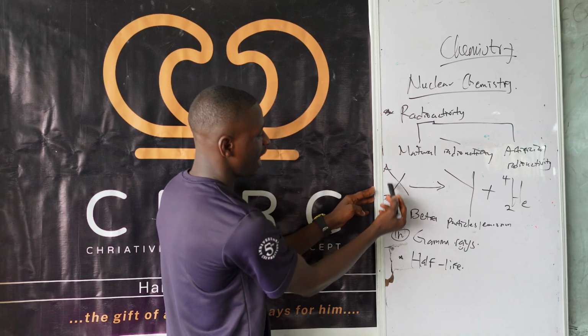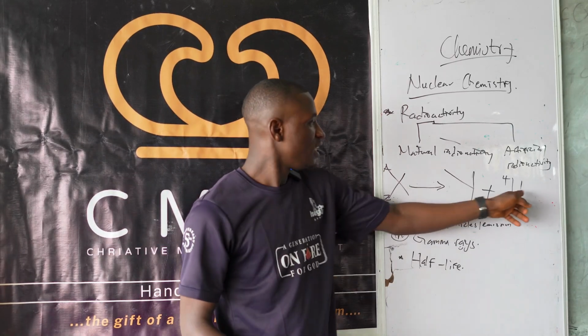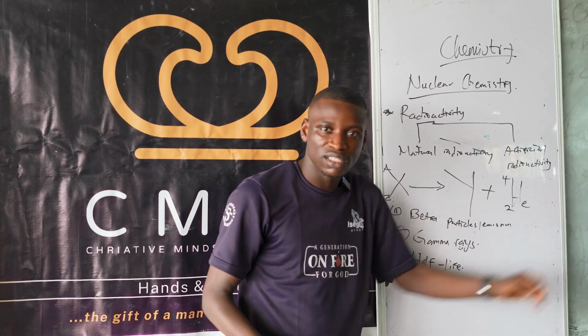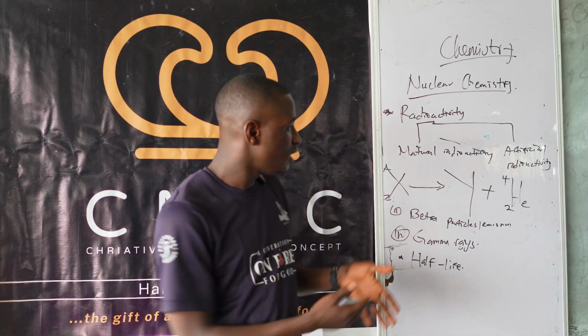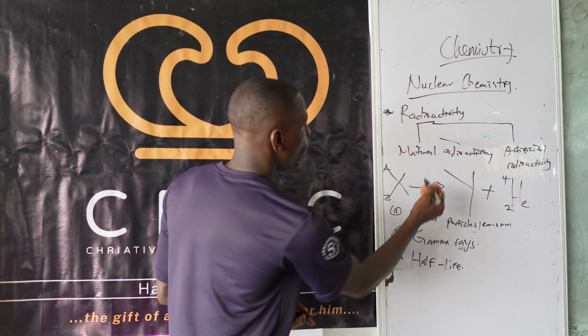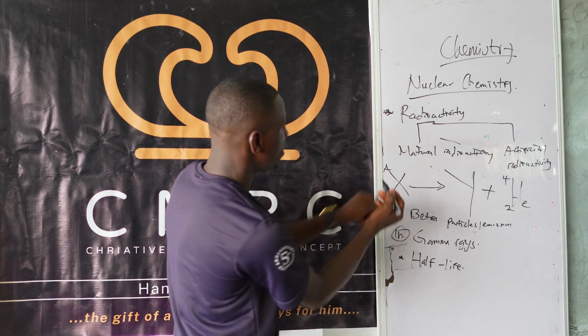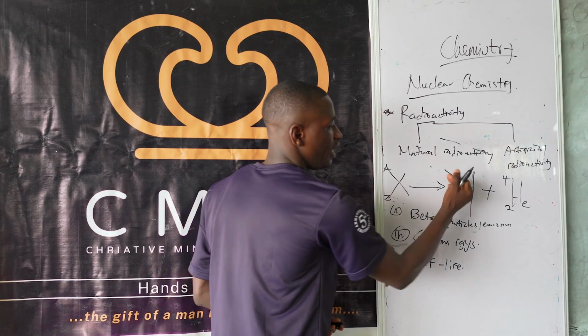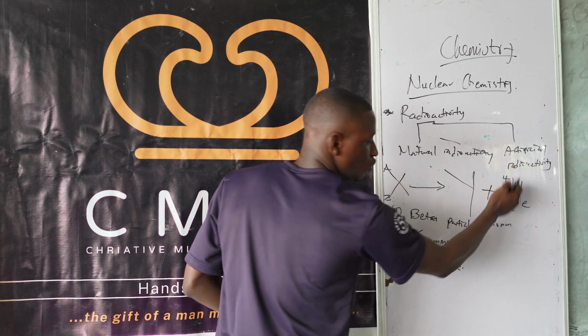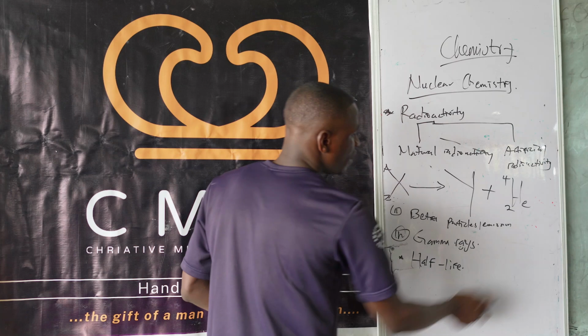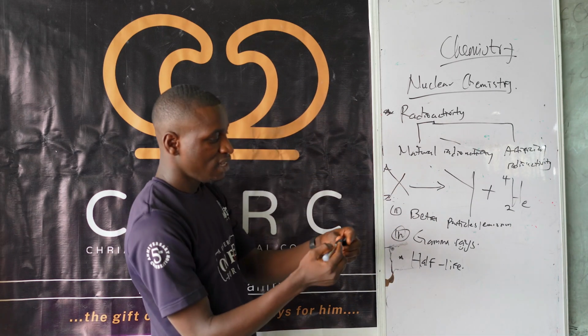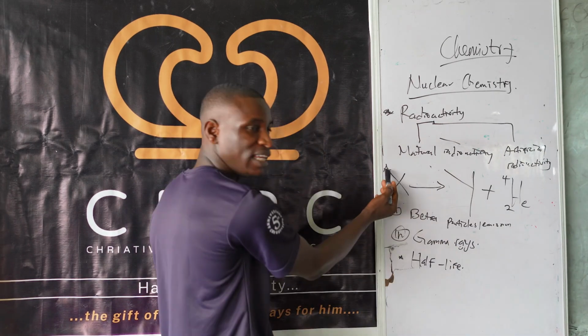So if this one is A and this is Z, and you are releasing the helium nucleus or the alpha particle, that means bringing your mathematics into this now. What will this one be? If this place is A, and in the long run here you are having this helium nuclide, you are having 4 in this place. That means whatever you have here, if you add it up with this, you must get A.